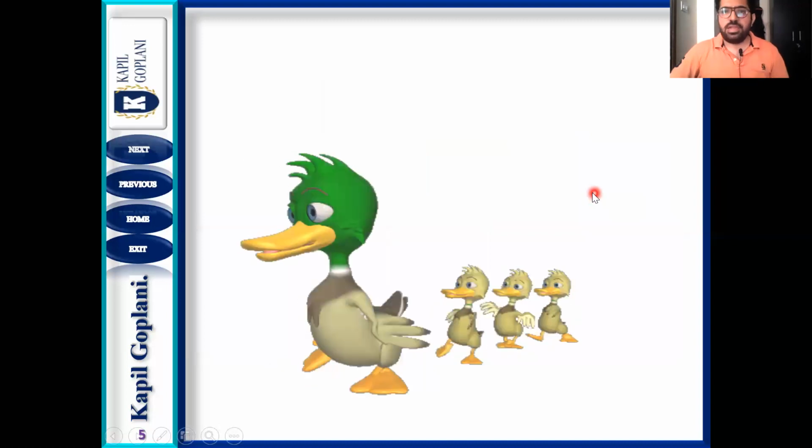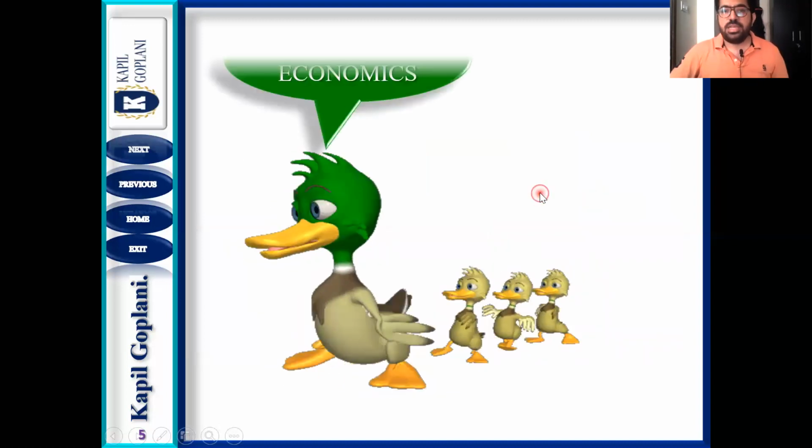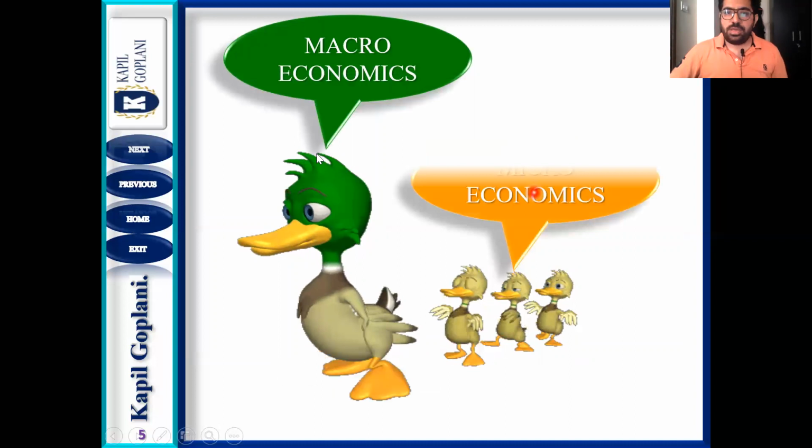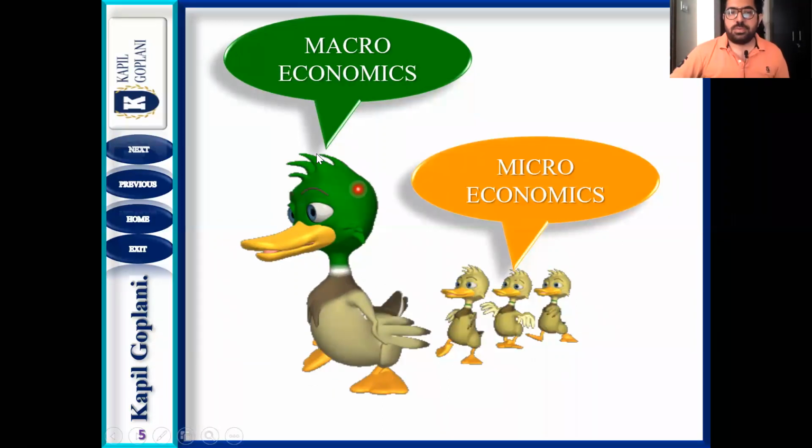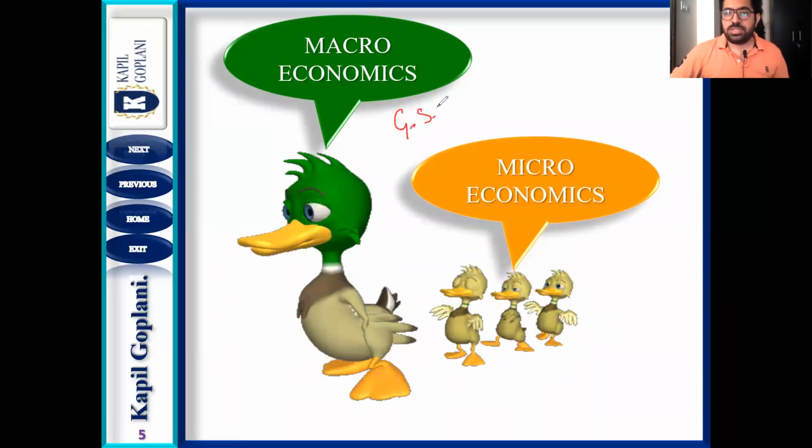Simple example, take GST. Here it is a macro factor. Suppose GST, goods and service tax, recently introduced here, is affecting everyone, not only one person. It is affecting every person in the economy.